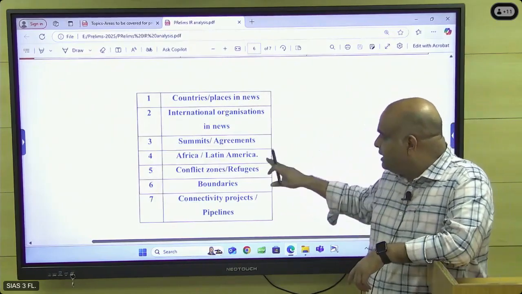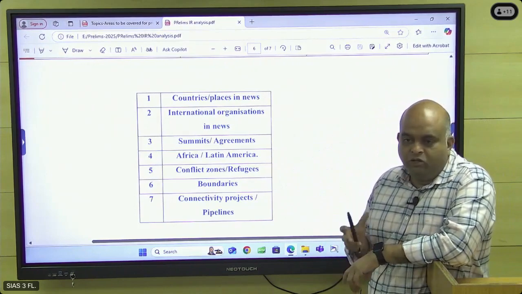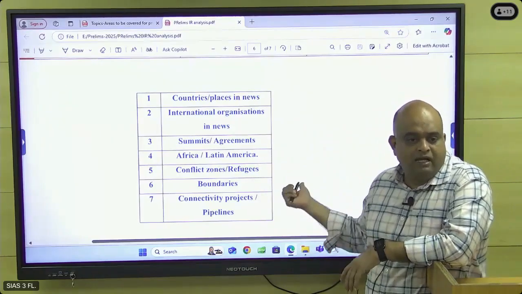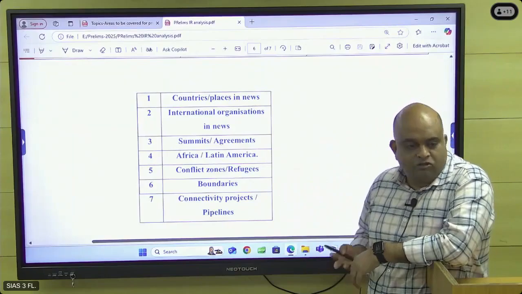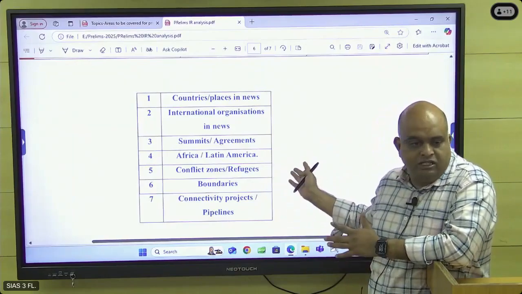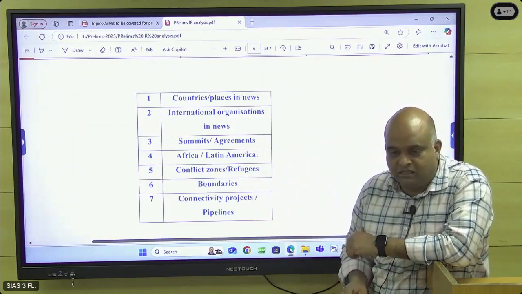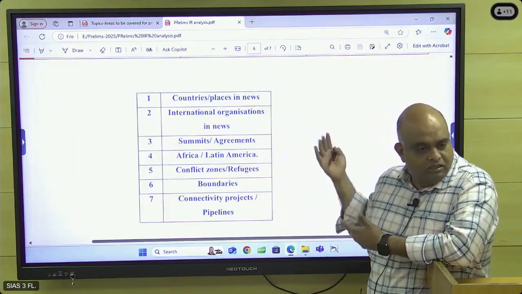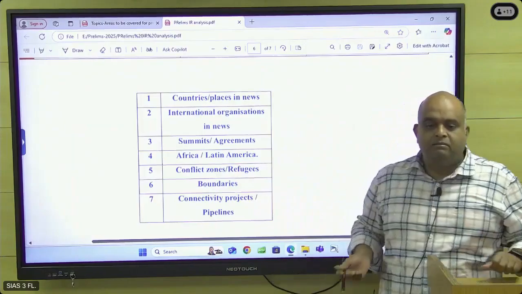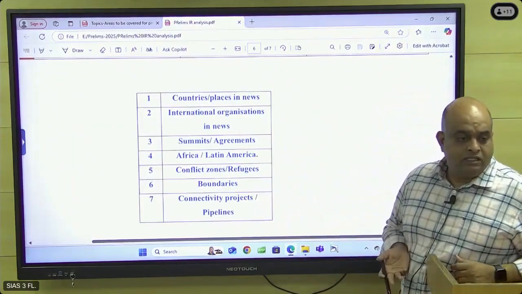And then definitely we can expect questions from Africa and Latin America. The different groups, AU, ECOWAS, Mercosur, the different groups are there. Latin America and Africa, check for those groups. Okay, and then conflict zones, refugee centers. Because conflict zones and refugee centers are associated with human rights, definitely questions are there. This is the pattern. And then boundaries: Caspian Sea, Black Sea, Suez Canal, Persian Gulf, South China Sea.